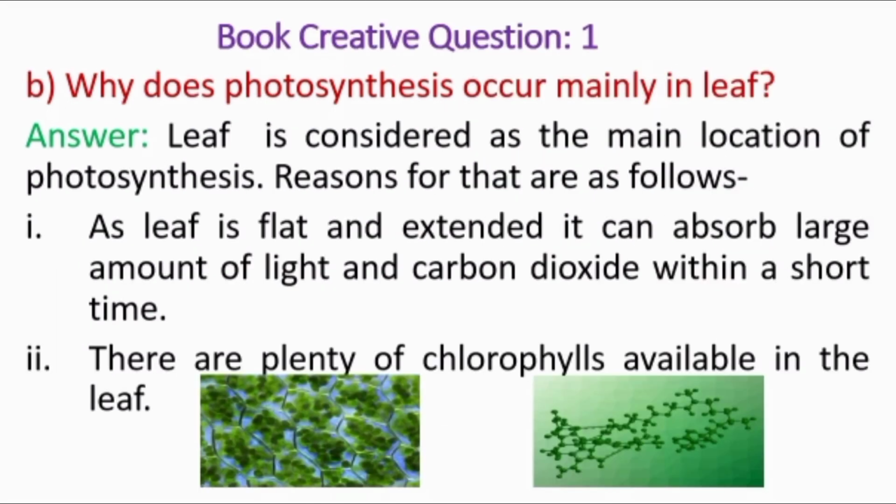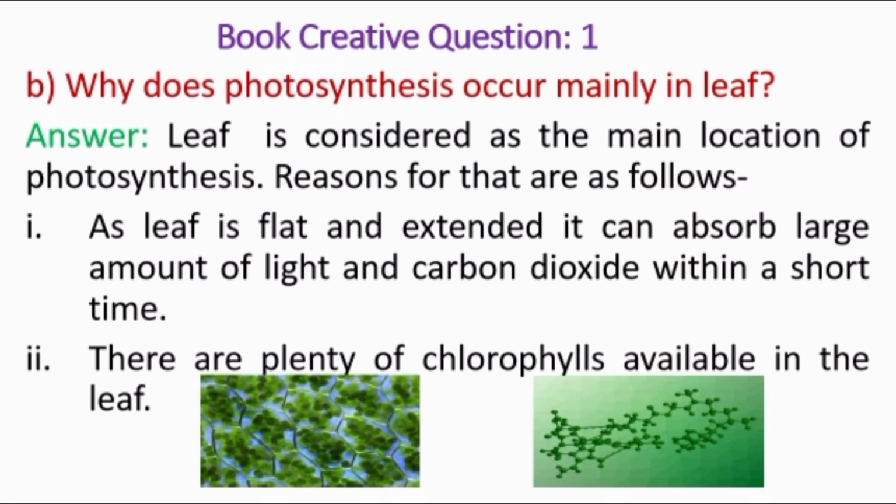Now question number B. Question number B contains 2 marks. And the question is, why does photosynthesis occur mainly in leaf? The answer is, the leaf is considered the main location of photosynthesis.